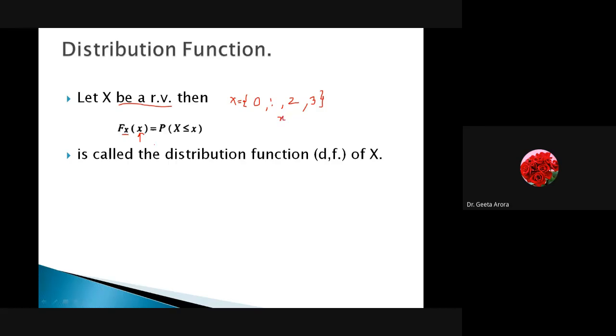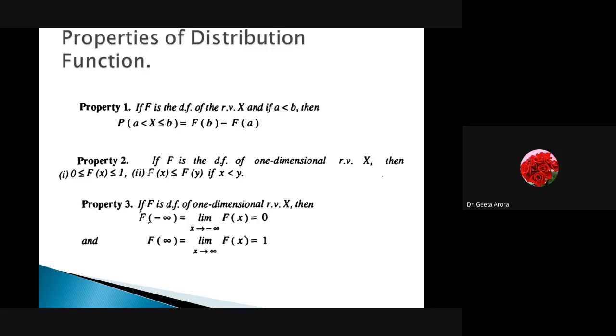So here we have written F_X(x), the distribution function of a random variable capital X, is given by the probability that capital X is less than or equal to small x, the probability that X can take a value which is less than or equal to x. This is the definition called the distribution function, and we denote it as d.f., the distribution function of X. This is what we have as a new definition.